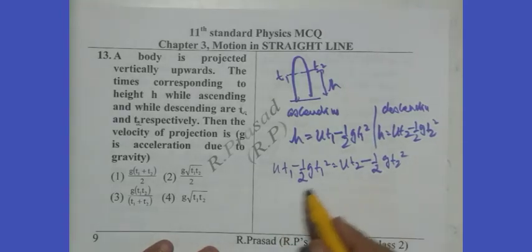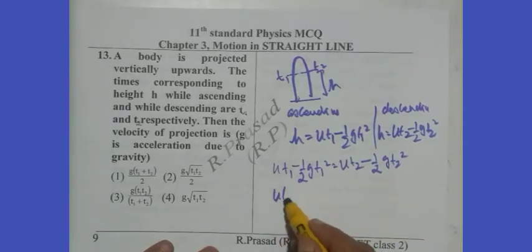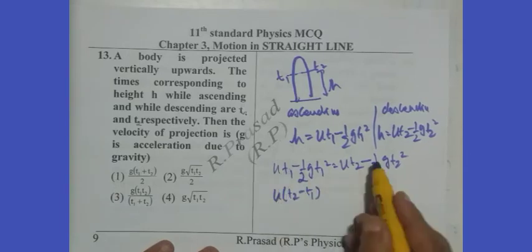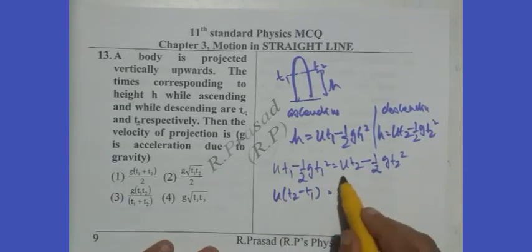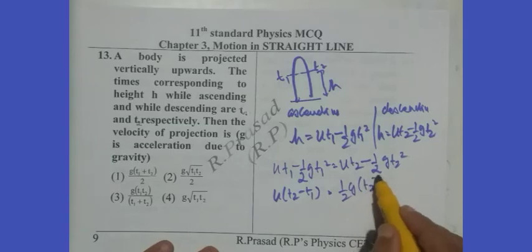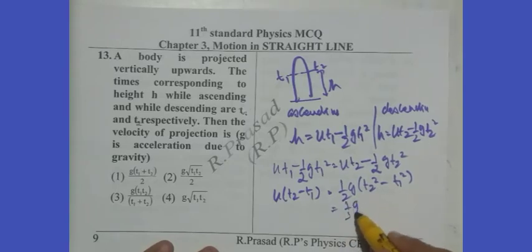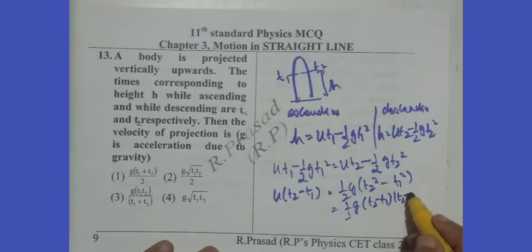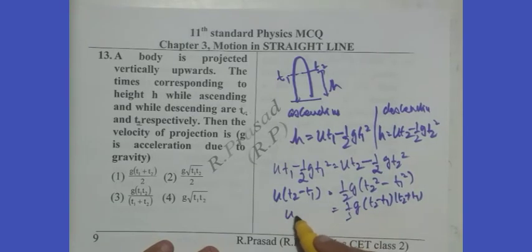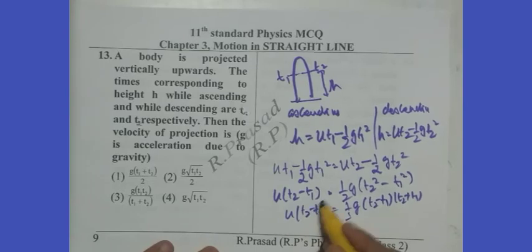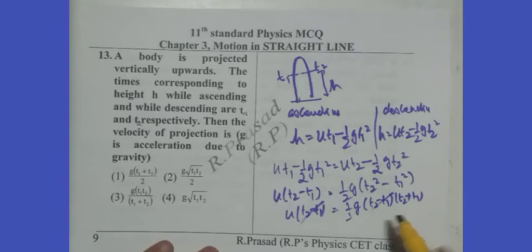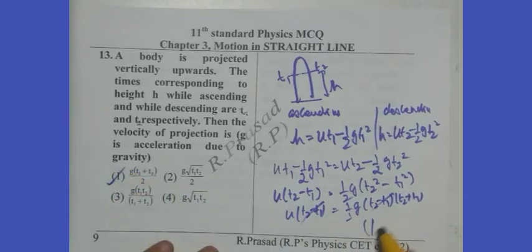So we can write u into t2 minus t1, taking this onto this side, we get half g into t2 square minus t1 square. Say this can be written as half g into t2 minus t1 into t2 plus t1, and u into t2 minus t1. Cancel this. So we get u equals half g into t1 plus t2. That means first option is correct.